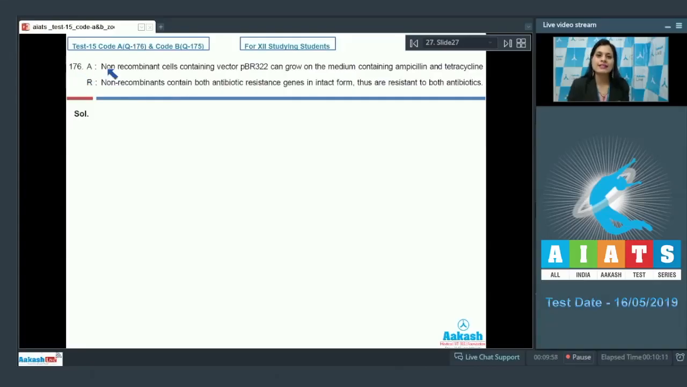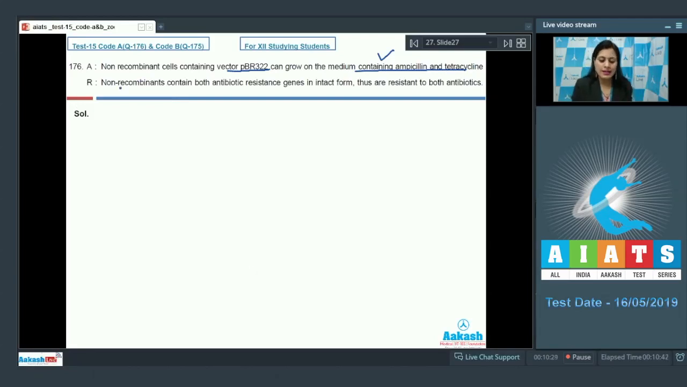Question number 176, assertion given is non-recombinant cells containing vector pBR322 can grow on the medium containing ampicillin and tetracycline. And this is a correct statement because native pBR322 contains functional ampicillin as well as tetracycline resistance genes. So they can grow on medium containing ampicillin and tetracycline.